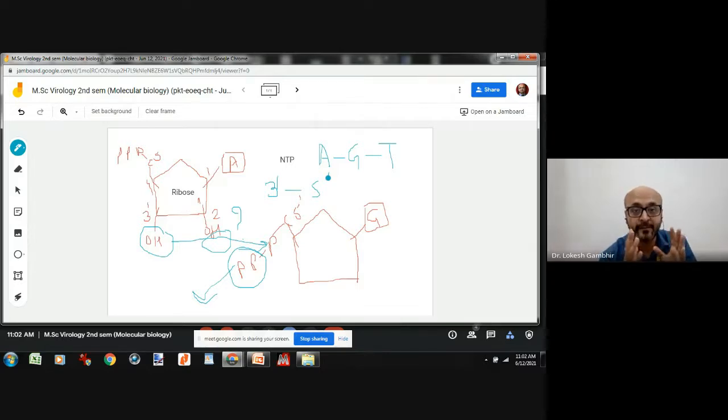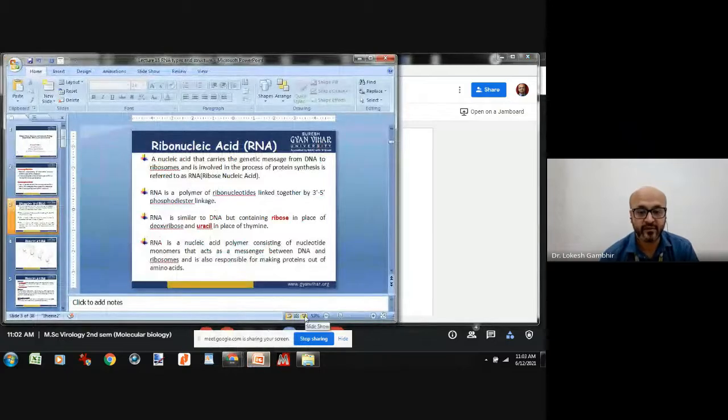RNA is the polymer of ribonucleotides which are joined by 3' to 5' phosphodiester linkage, and that's how a technical person, be it from biotechnology or any other applied sciences field, should define it. What do people say? RNA is a polymer of ribonucleotides. Yes, you're right, but then you have to add certain information that showcases your technical skills, and that is how you define this. RNA is a polymer of ribonucleotides joined by 3' to 5' phosphodiester linkage, and this in a nutshell is the complete definition of this particular RNA molecule.